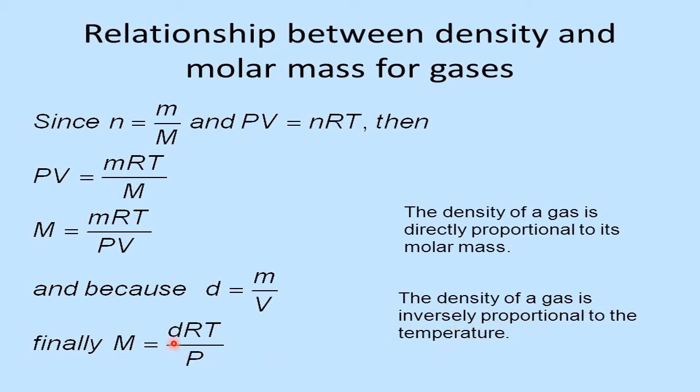So we can draw two conclusions from this relationship: density of a gas is directly proportional to its molar mass, and density of a gas is inversely proportional to the temperature. We get these two conclusions from these equations, and this is called the relationship between density and molar mass for gases.